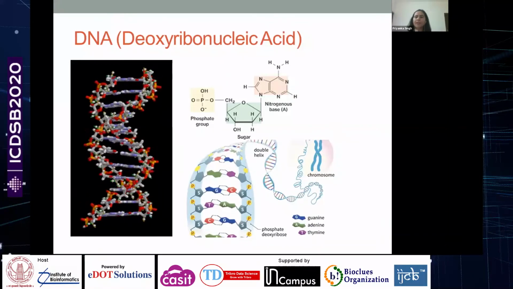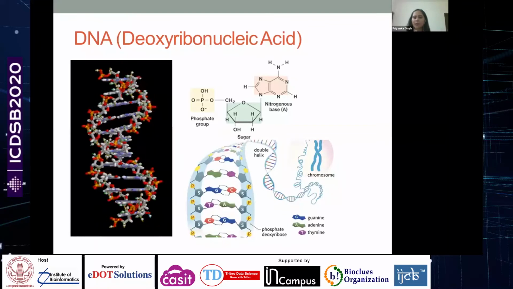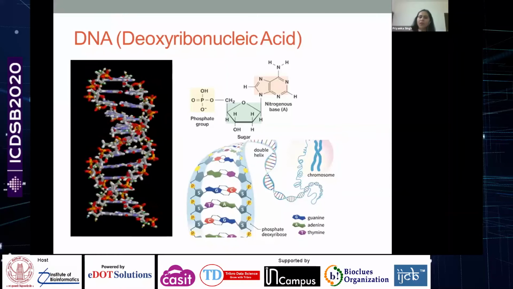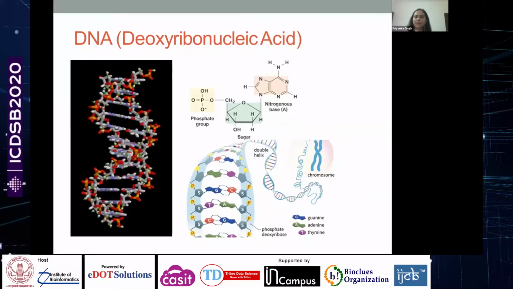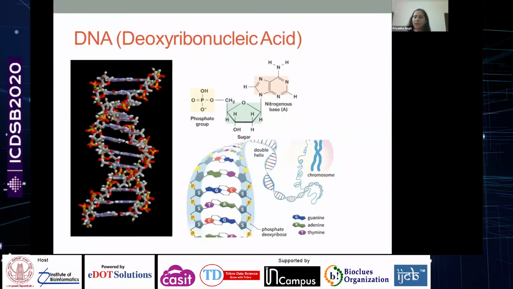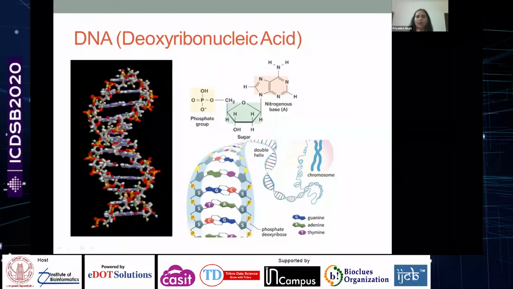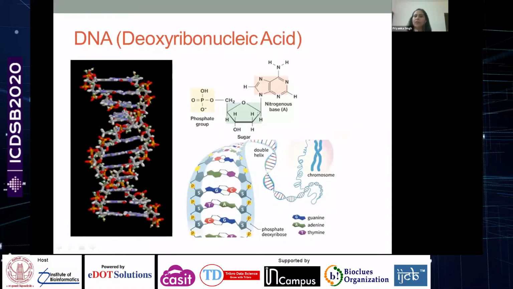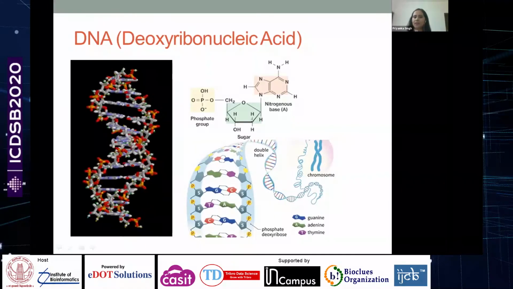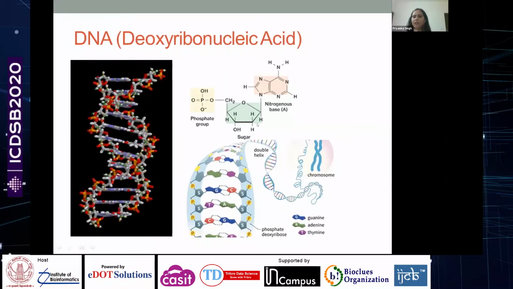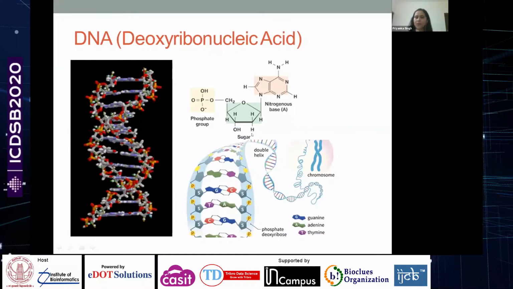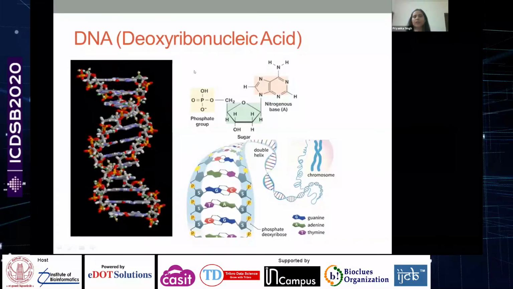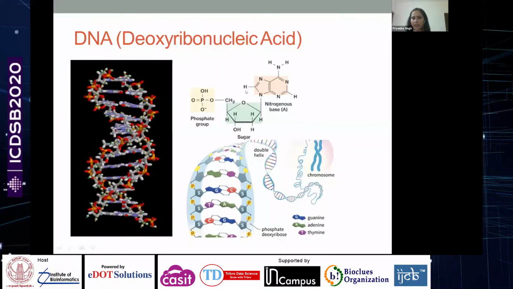If we look at the basic unit by which it is made up, it is made up of these nucleotides. A nucleotide has 3 main parts. One is the sugar, which is a 5-carbon sugar called the ribose sugar. In case of DNA, on the second carbon, so this is the first carbon and this is the second carbon, instead of a hydroxyl group there is just a hydrogen atom. So there is 1 oxygen less. That is why it is called deoxyribonucleic acid.